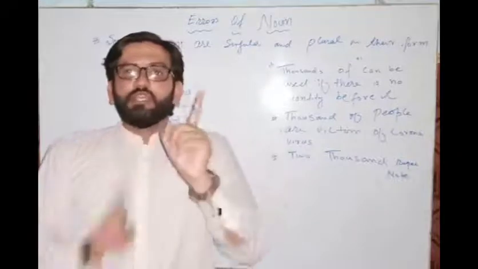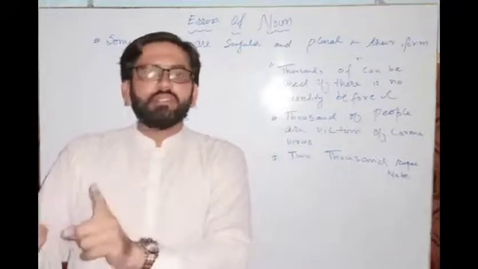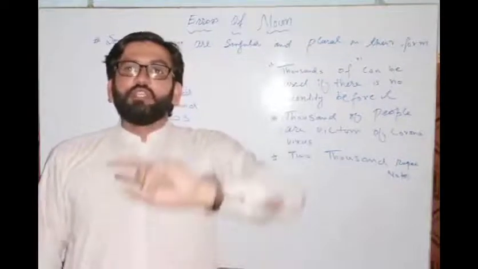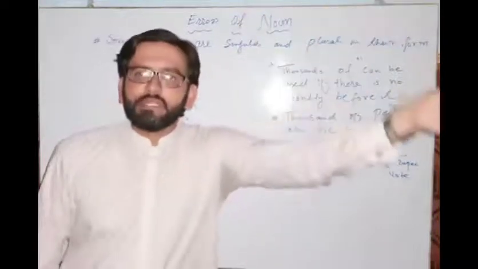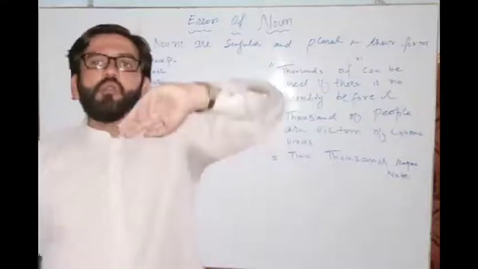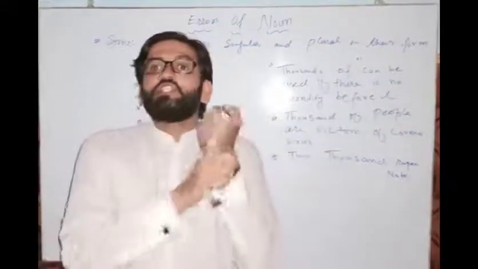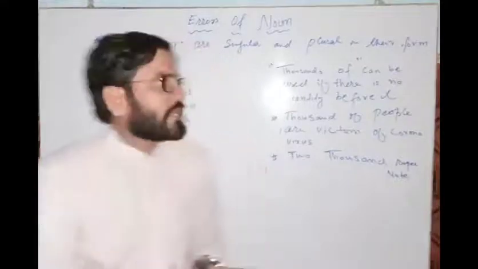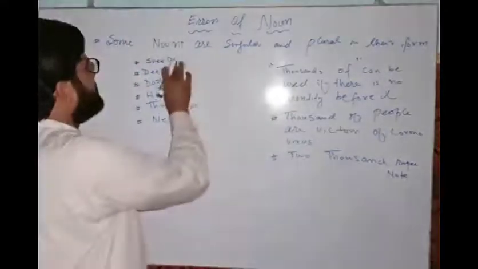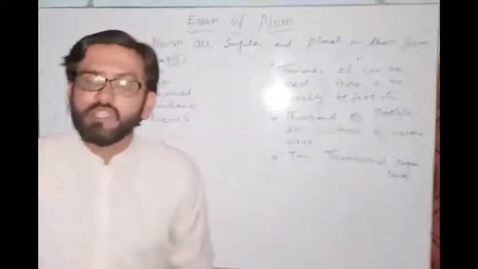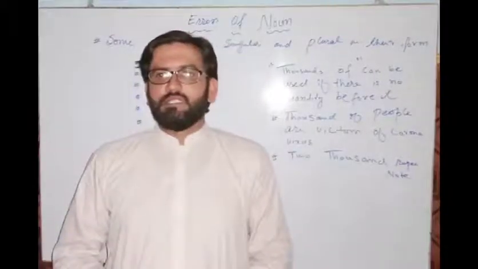If I say sheep is grazing, that means one sheep is grazing. If I say sheep are grazing, that means more than one sheep are grazing. I cannot say sheeps are grazing. I cannot put s here. It's wrong. Sheeps are grazing is a wrong sentence. Right?